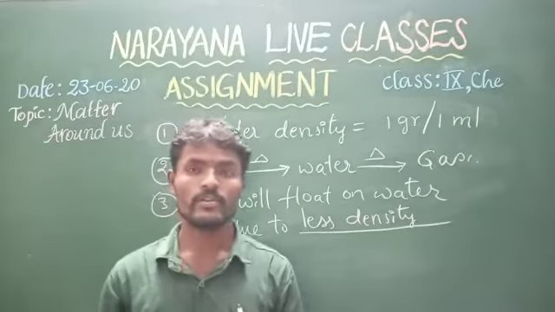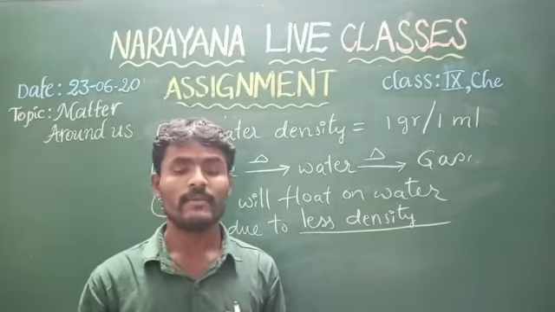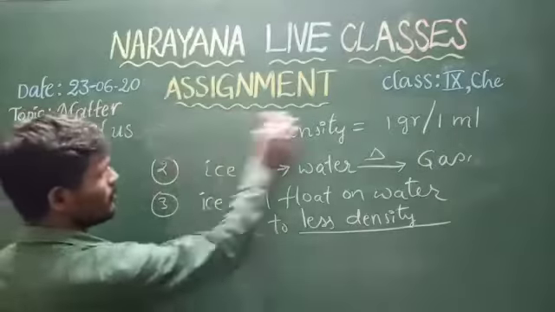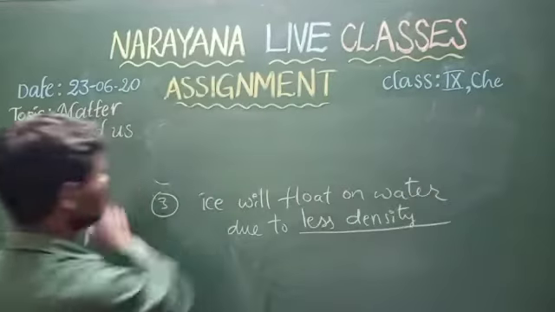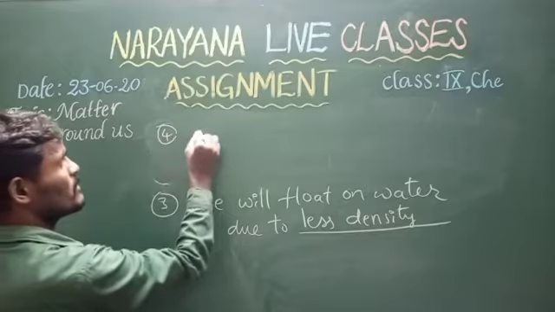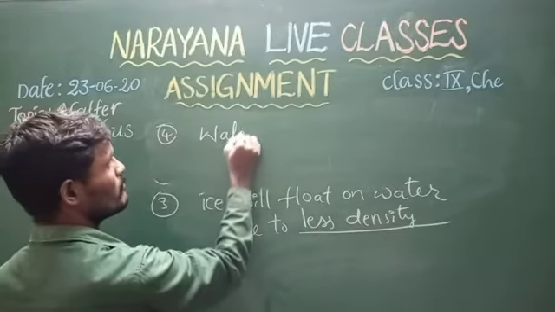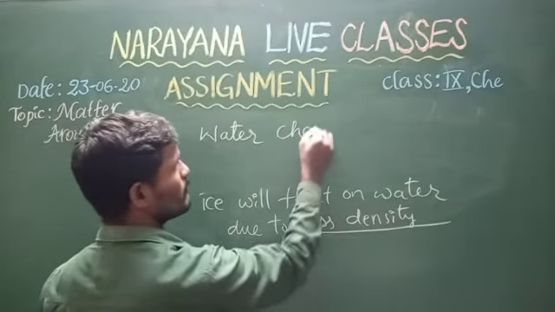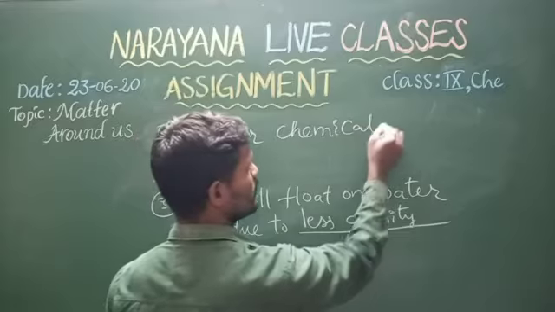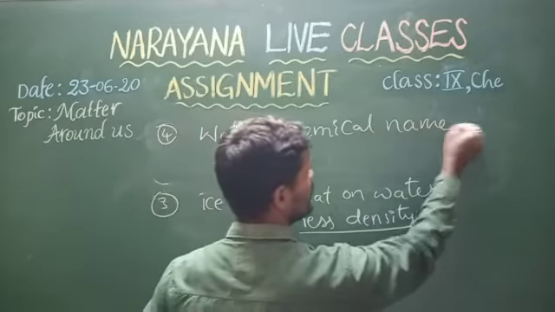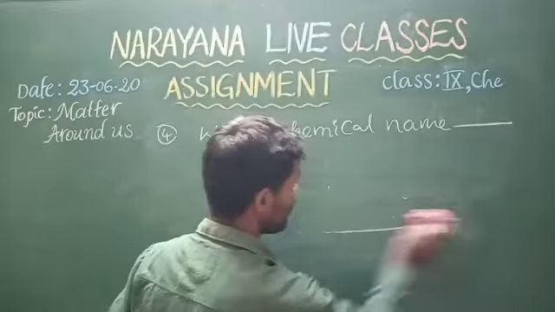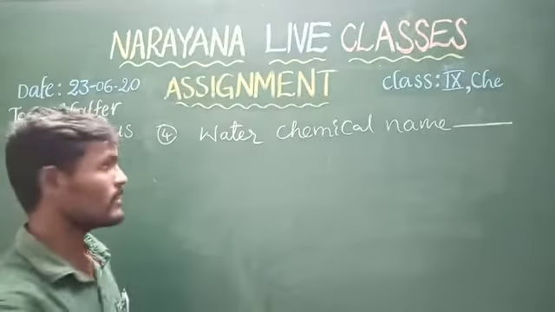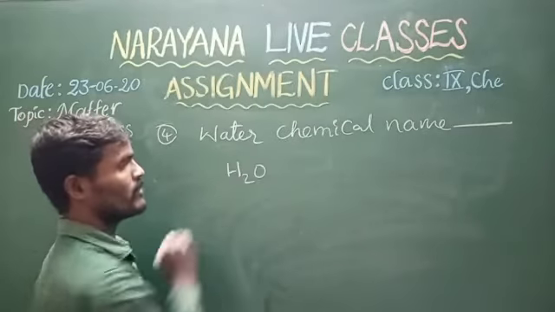Next, the fourth question: what is the chemical name of water? Generally, what is the formula for water? H2O is the formula for water.